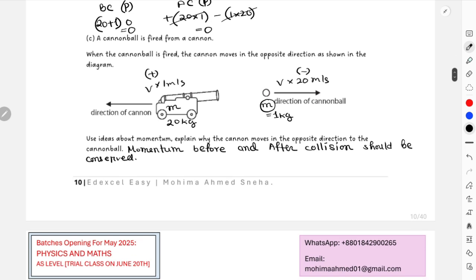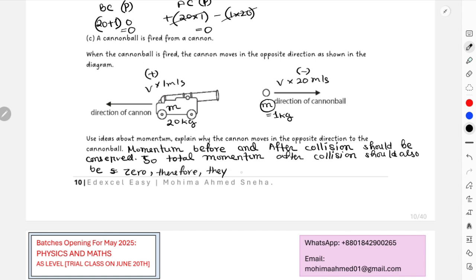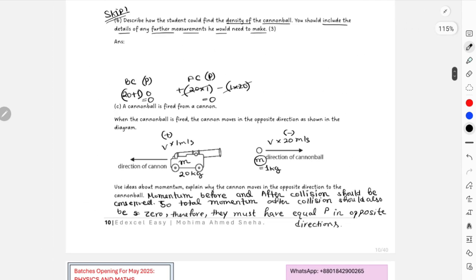For that, they have equal momentum in opposite directions, so that they can cancel each other out, obviously. Opposite directions. Okay, now that is the end of your momentum concepts.